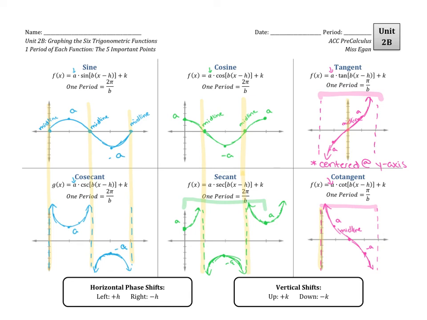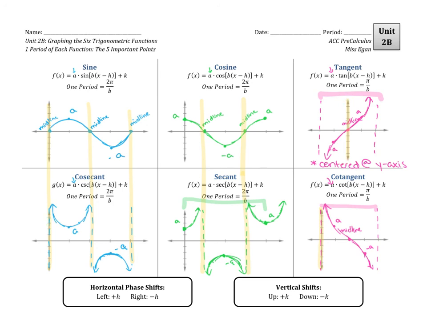All right, so for each of these graphs, you really want to have memorized those 5 important things that you're using to graph. For instance, for sine, you want to remember that sine goes midline to A to midline to negative A to midline. Cosine goes from A to midline to negative A to midline to A. Tangent has an asymptote, negative A, midline, A, and then an asymptote, and it's centered at the y-axis.